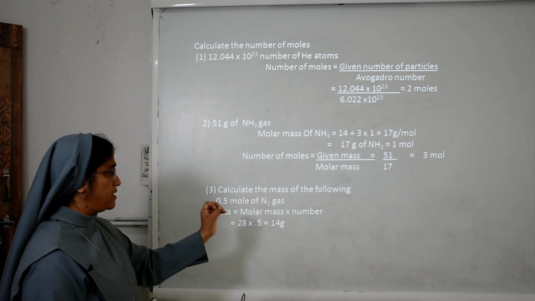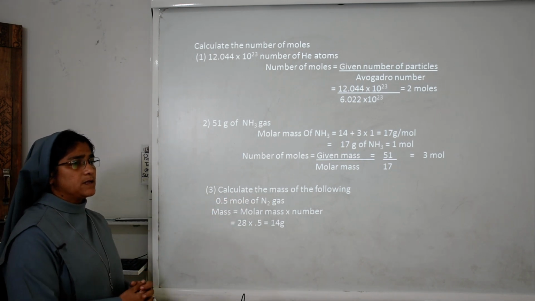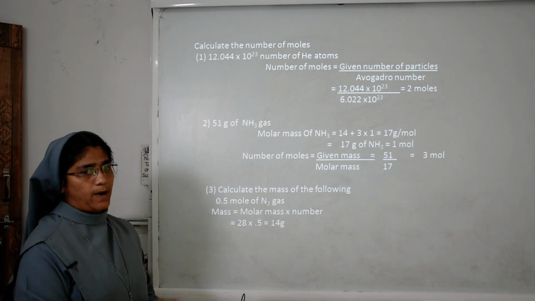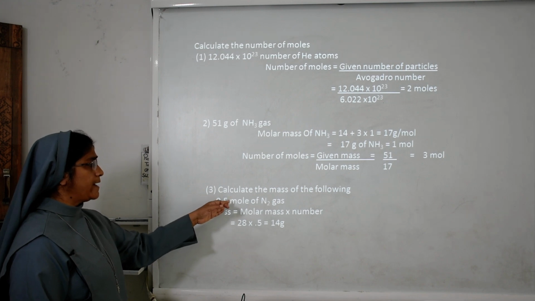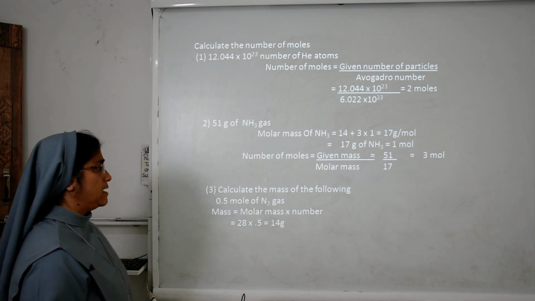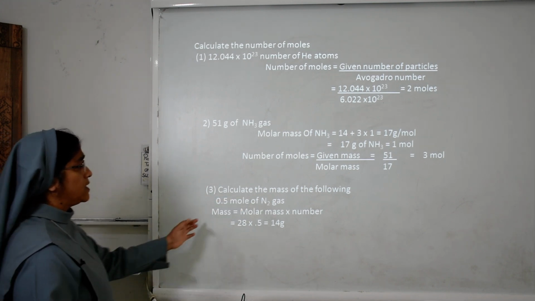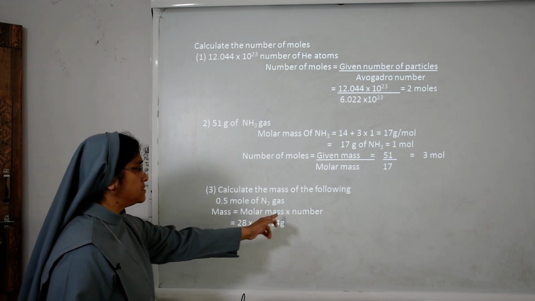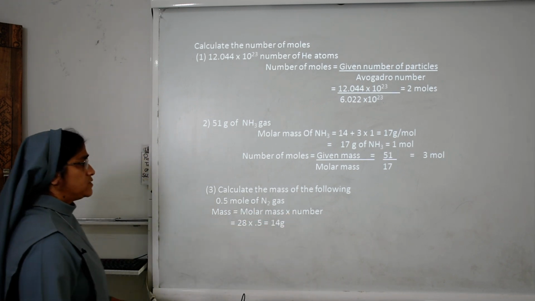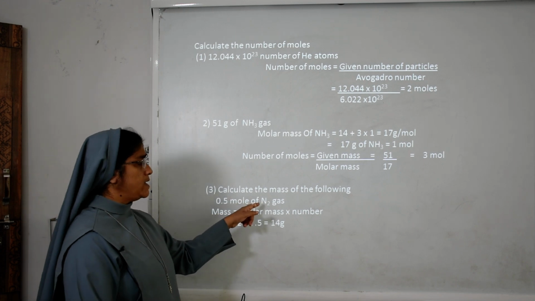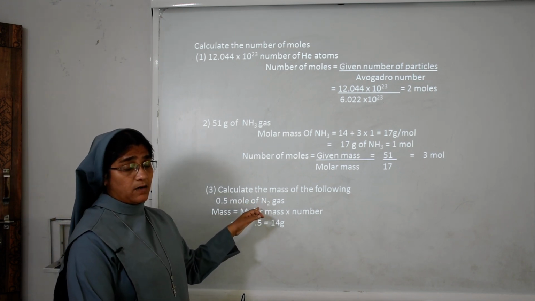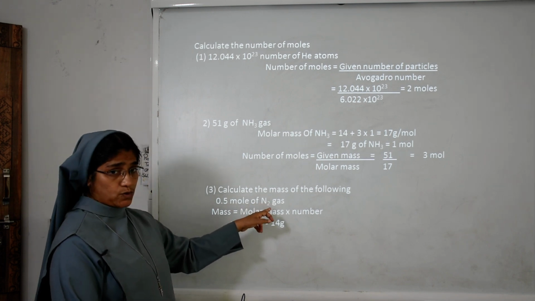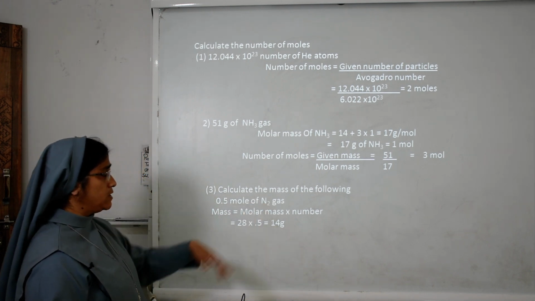So how will we find out the mass? Mass means molar mass into number of moles. Here it is given 0.5 mole of nitrogen gas. Mass is molar mass into number of moles. What is the atomic mass of nitrogen? 14. 2 atoms are there, so 14 into 2.